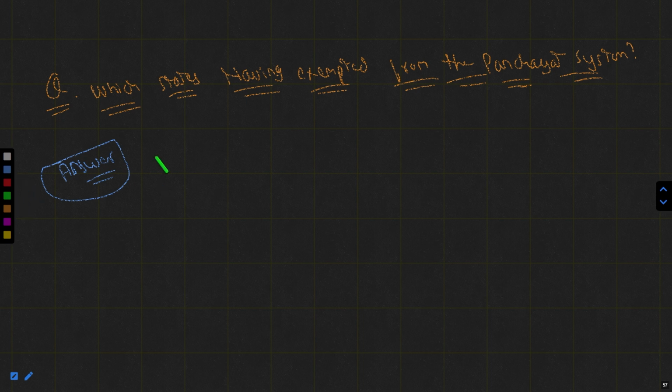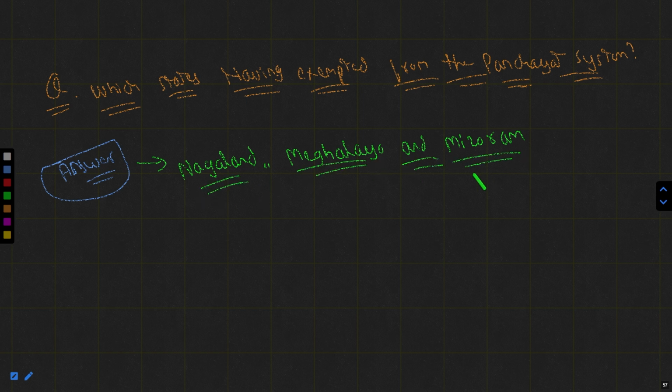The time's up. So those states are Nagaland, Meghalaya, and Mizoram. Nagaland, Meghalaya, and Mizoram. These are the states in which the 73rd Amendment Act is not applicable directly. The next question I'm going to ask you is very latest.